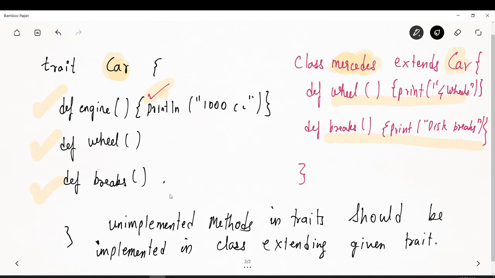So what I'm saying is, if there is any unimplemented method over here, the wheel and brakes were unimplemented methods, meaning there was no body present. So if the body is not present in the given trait, it has to be present in the class that is extending it, right? So is this clear? Any doubts in this so far?